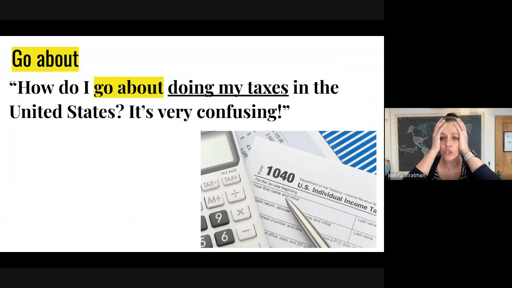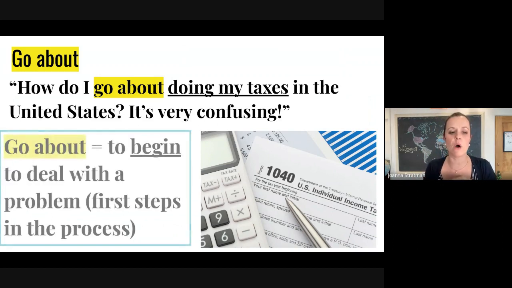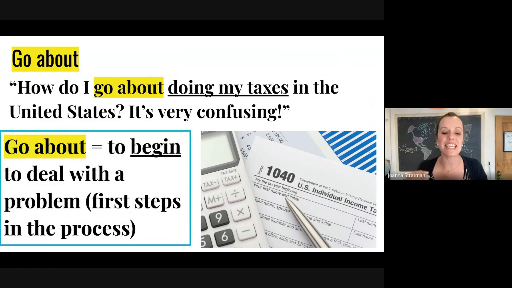How do I go about doing my taxes in the United States? It's very confusing. In this case, my friends, we are talking about a problem that we need to solve, doing my taxes. So if you hear go about being used with a problem or something that needs a process to fix, the meaning of go about means to begin to deal with a problem. What are the first steps in the process?